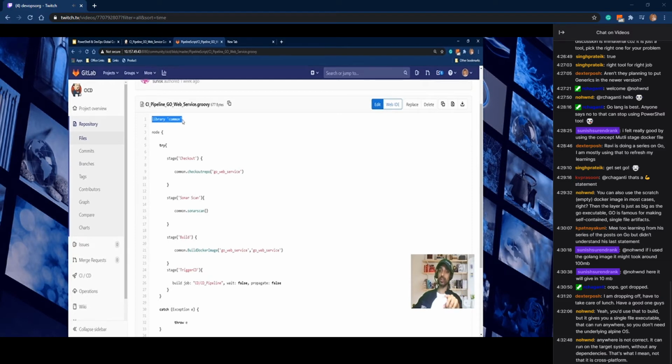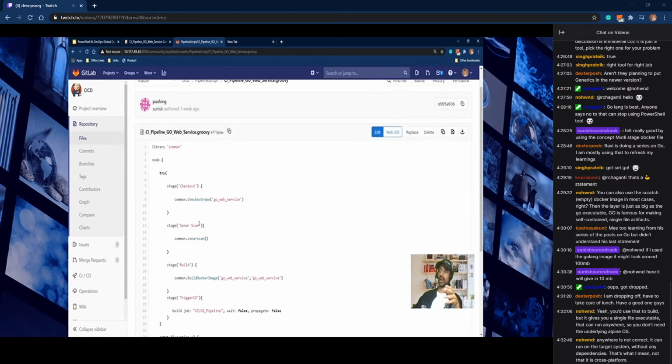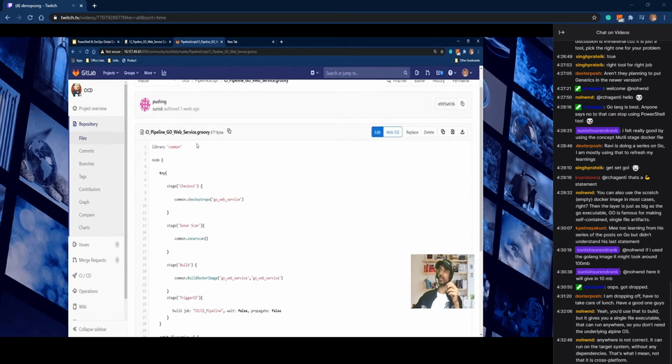In our case, the common script which I'm using is called common itself. That's why I'm just importing the library common, and we have the stages like Sonar scan, checkout, build, trigger CD, and it is under try catch. So on any failure, it will catch and throw it properly. And inside the checkout, you can see that I'm calling a function which is written inside the common script. We can explore the common script.